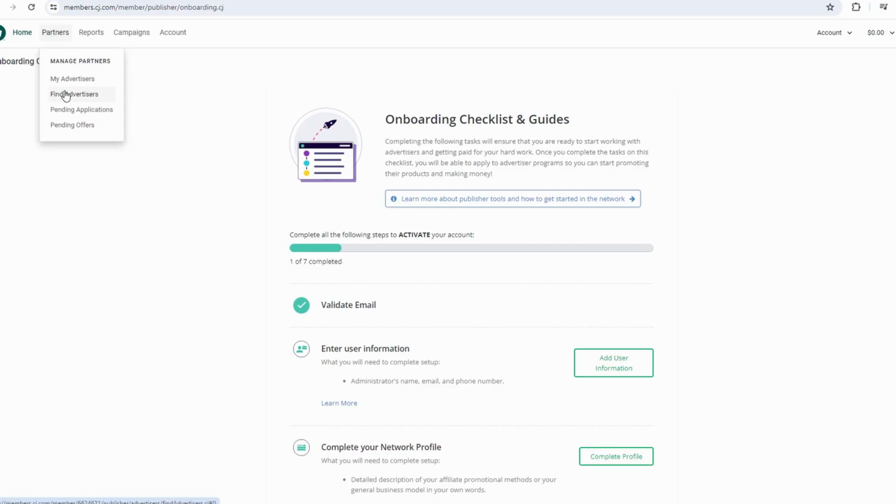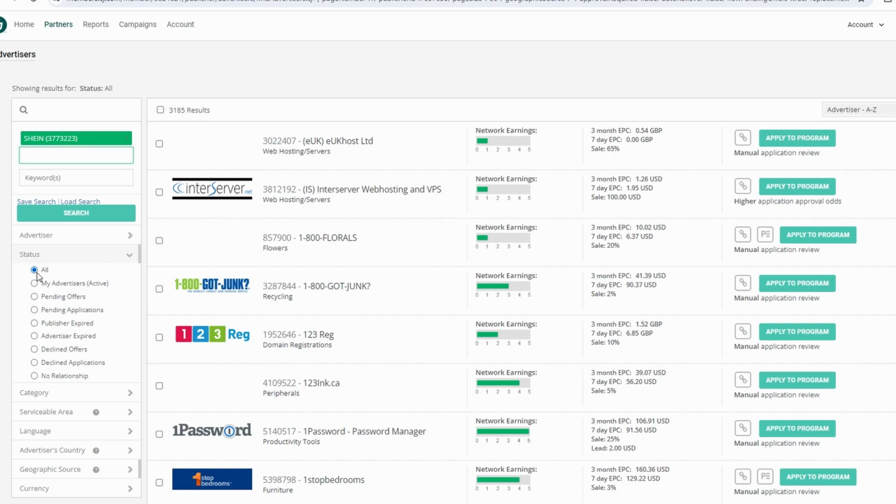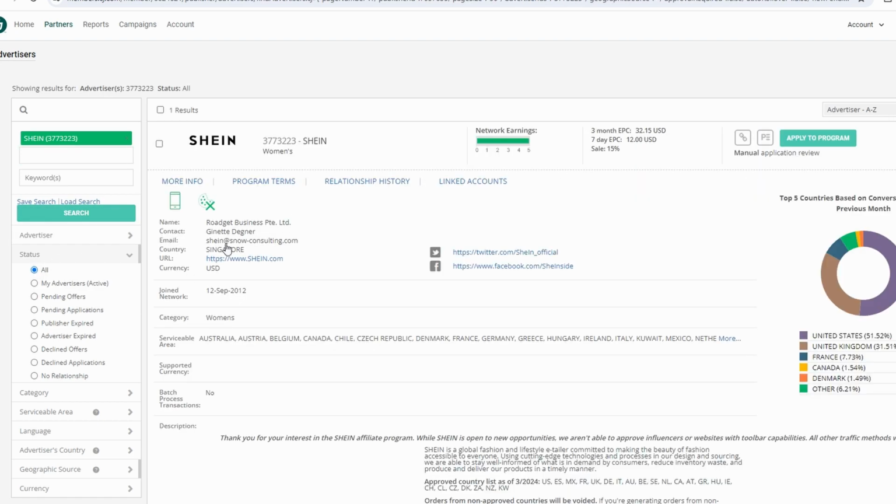Click on Find Advertisers and search for Shein. Make sure to select All under the Status filter to ensure Shein appears in the results. Click on the Shein profile and then hit the Apply button. Your application will undergo a manual review by Shein.